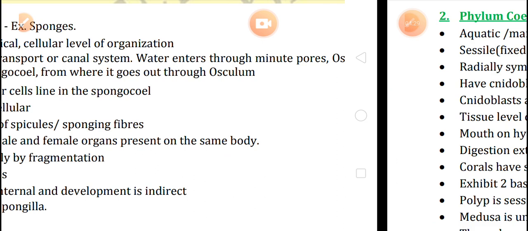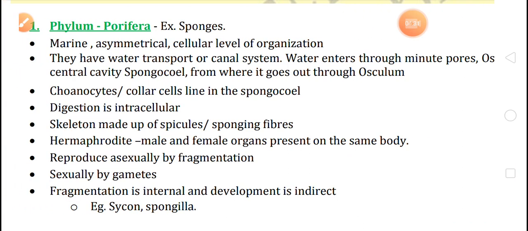Now after that, children, we will discuss the next point in poriferans, that the digestion is intracellular.